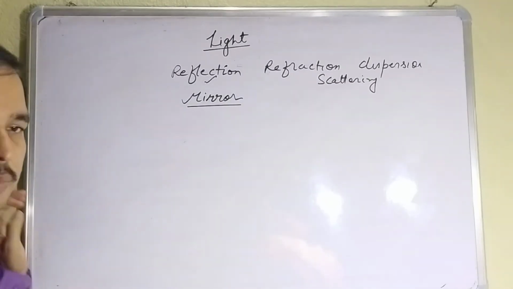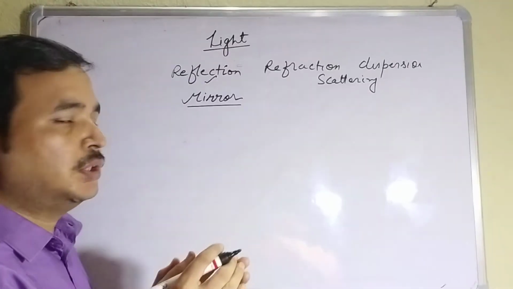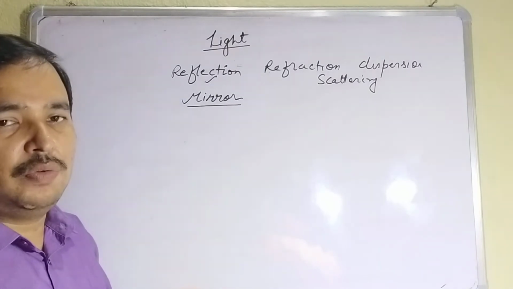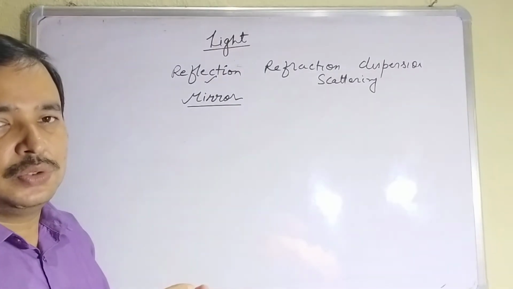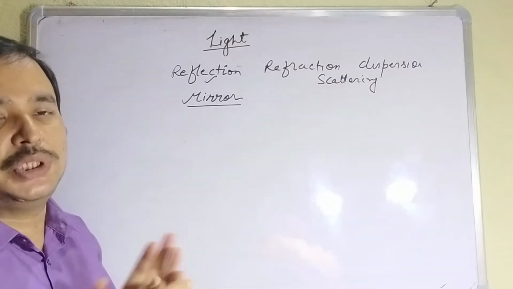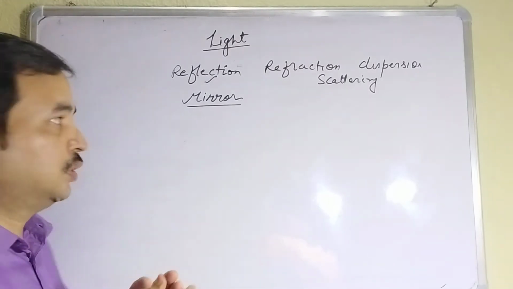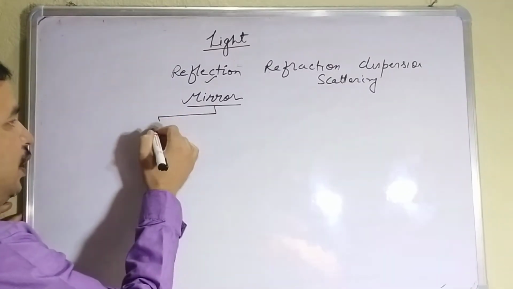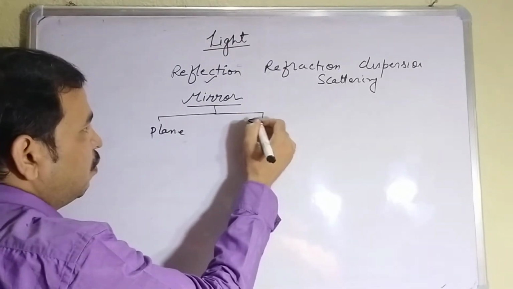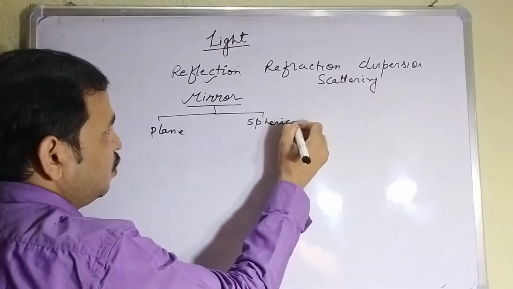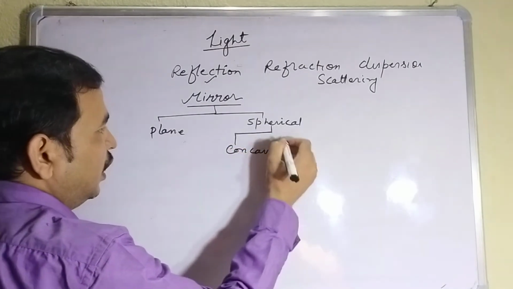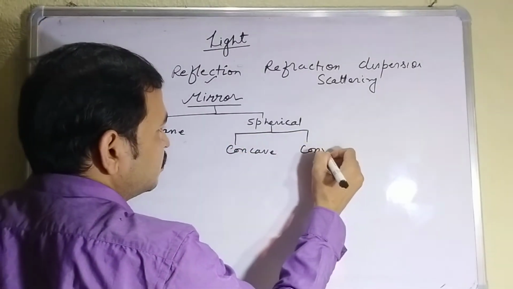So what is a mirror? Mirror is a surface through which reflection of light takes place. Generally, a mirror is a plane surface through which reflection of light takes place. Mirrors are of three types: plane, and if you divide a spherical mirror in two parts, you will get concave and convex.